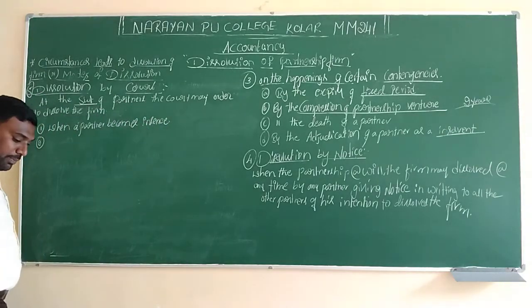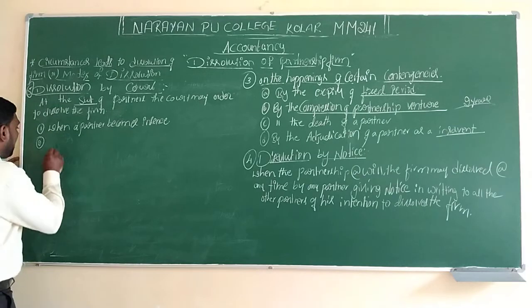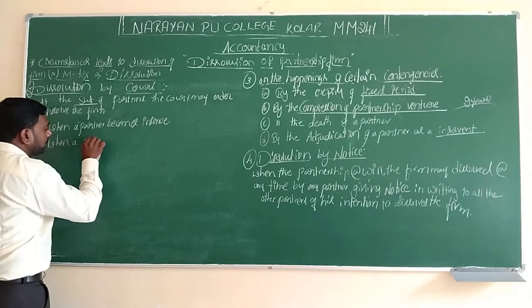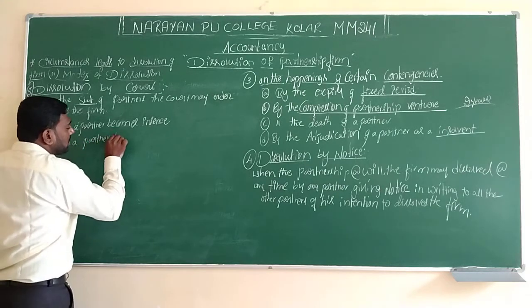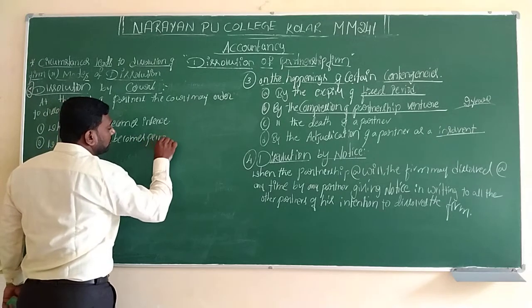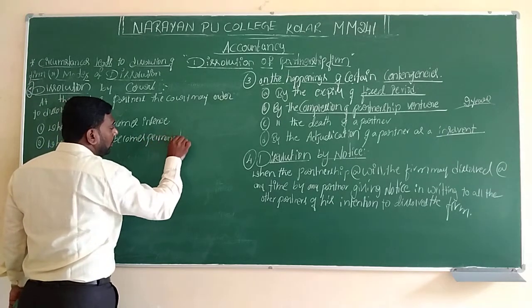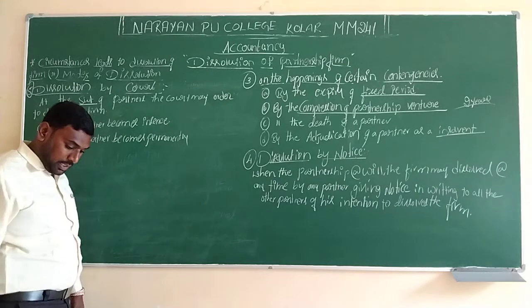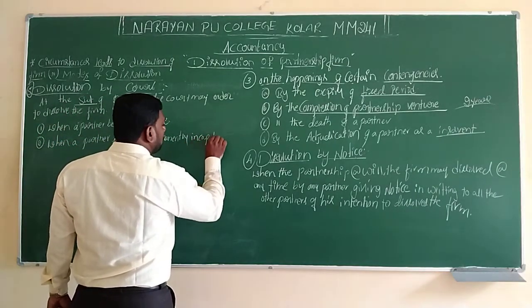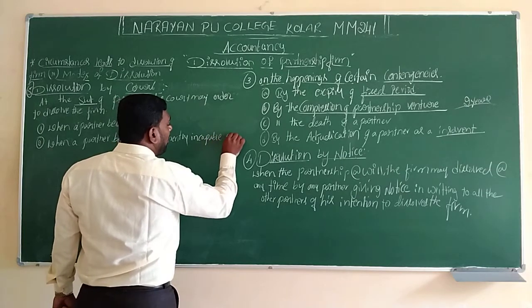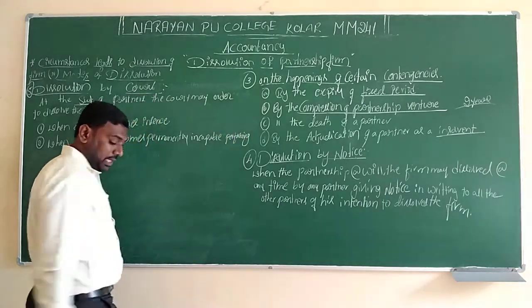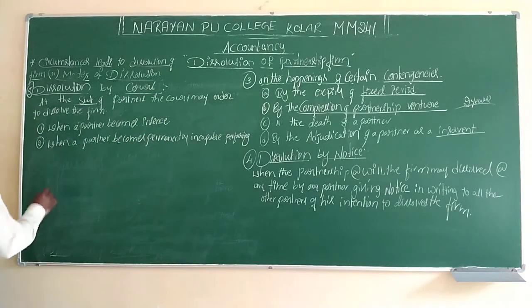Second, when a partner becomes permanently incapable of performing his duties as a partner.